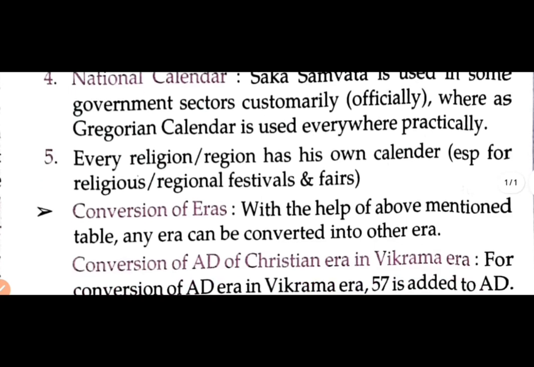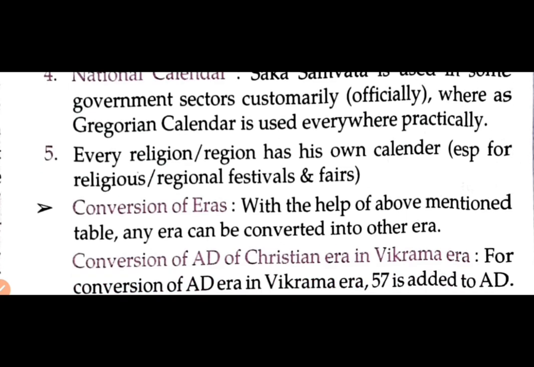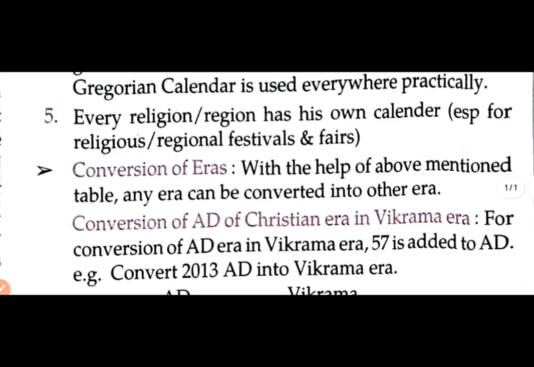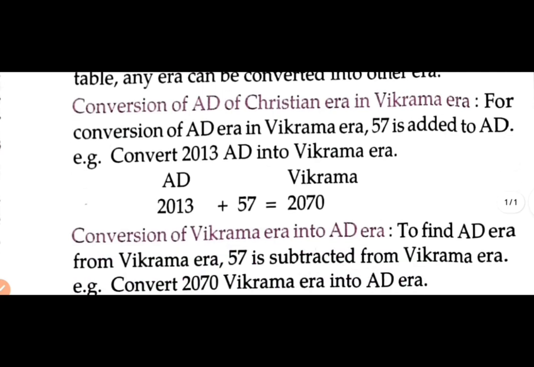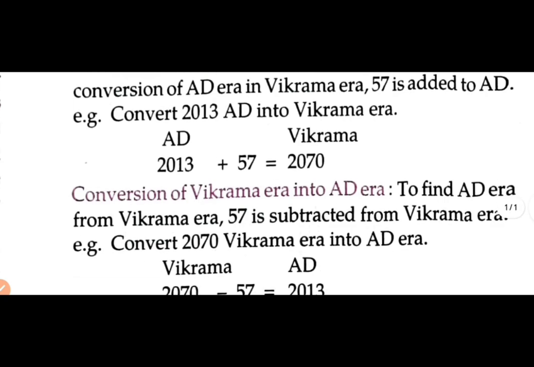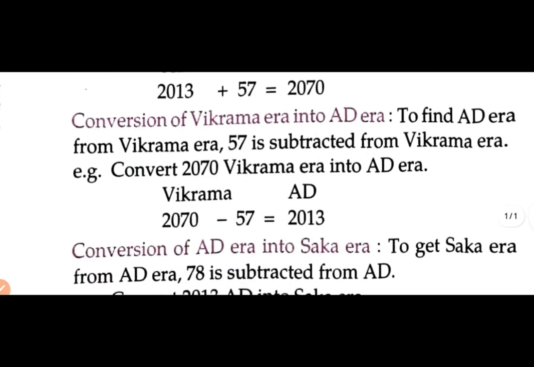Conversion of eras: with the help of the above mentioned table, any era can be converted into another era. Conversion of AD of the Christian era into the Bikram era: 57 is added to AD. Conversion of the Bikram era into the AD era: to find AD from the Bikram era, 57 is subtracted from the Bikram era.